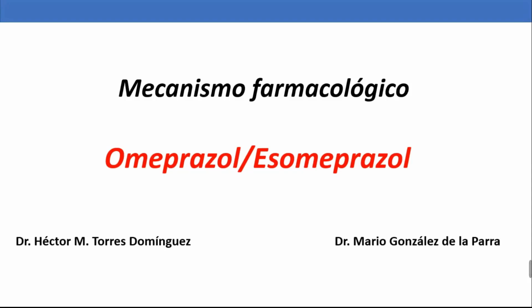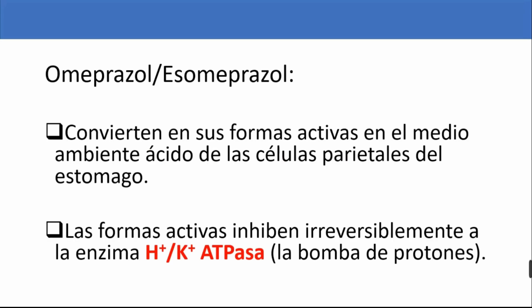Hello. In this video, we present the pharmacological mechanism at the molecular level of Omeprazole and Esomeprazole. It is important to mention that both Omeprazole and Esomeprazole are converted into their active forms in the acidic environment of the stomach's parietal cells. The active forms irreversibly inhibit the ATPase enzyme, also known as the proton pump.